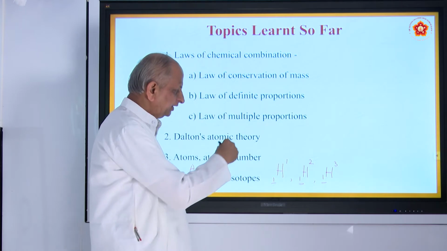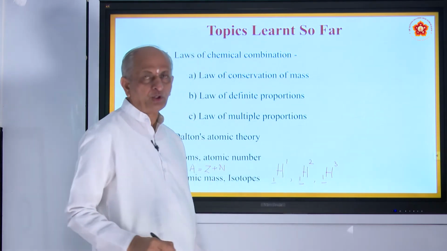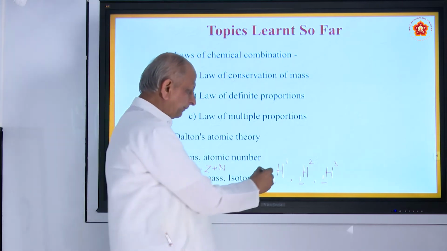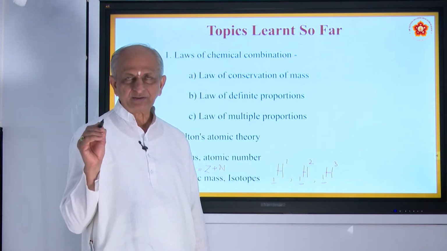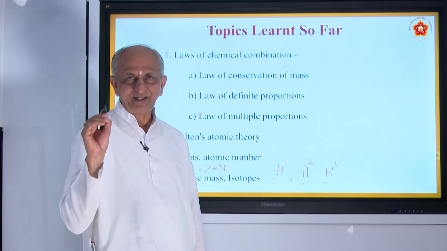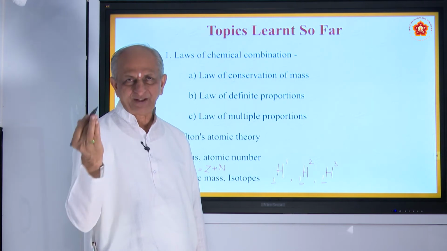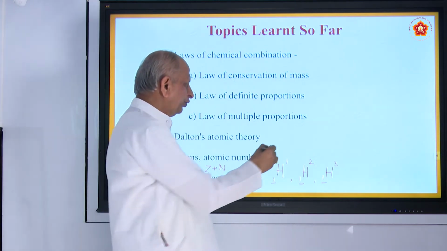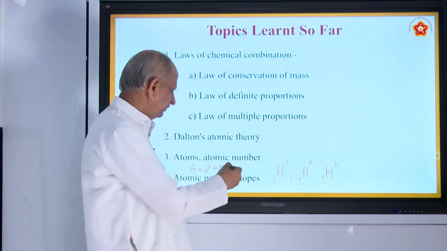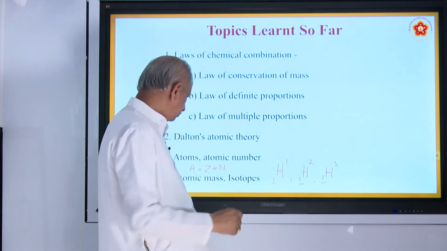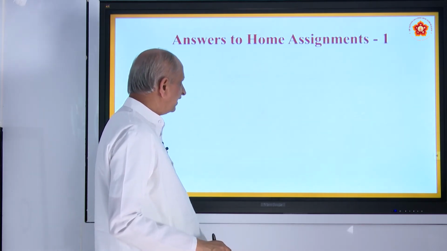So this change happens because of the different number of neutrons. Here protons are the same, electrons are the same. That is why every atom is electrically neutral. Number of protons is equal to number of electrons. But neutrons will vary. So when the neutrons vary, we have what are called isotopes. That also you have seen in the previous class.